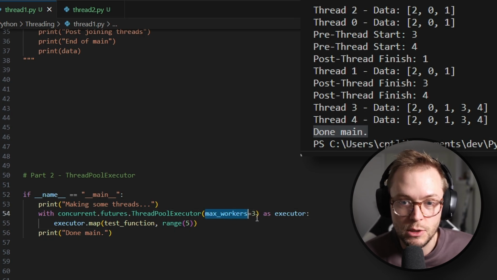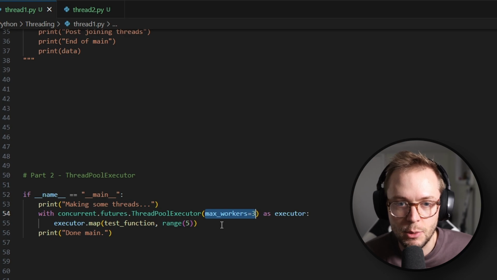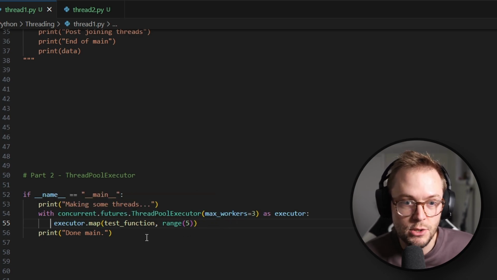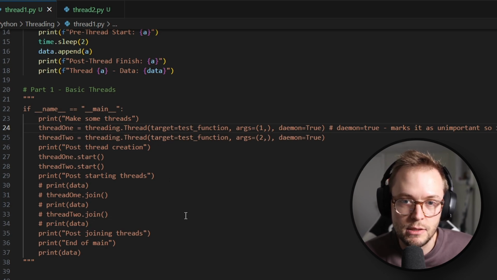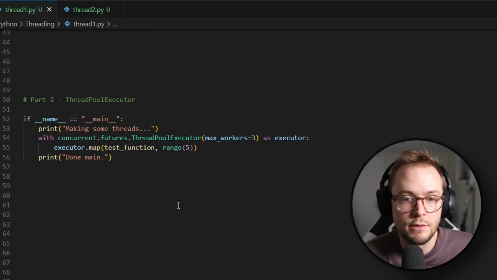But another thing that's cool is we actually specified a max number of workers. So how many threads do we want to have happen at the same time? And what's the max for that number? This could be as big or as little as you want. If it's less than 0, or I think if it's 0, it probably won't work. So a positive number sounds good. But in this case, it's great because you don't have to actually do anything to create a thread and pass it the arguments. To create a thread, make it start and make it join and stuff like that, this just does it all for you. So pretty neat.